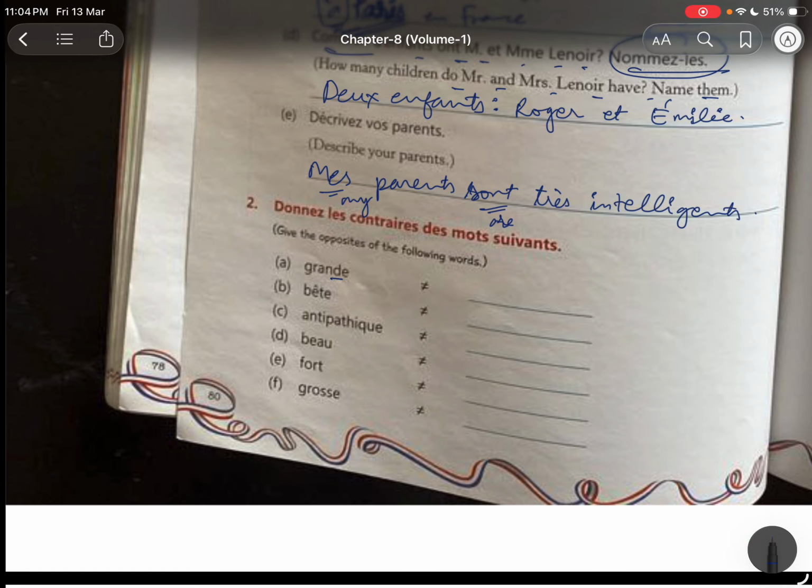Okay. Now दोने means give. दोने का मतलब होता है give. Give the contrary means opposite. Give the opposite more means words. Give the opposite words. Suyo means following. Give the opposite words for the following. Ghand. Ghand means tall. Patit small. Beth फूल. बेथ मतलब होता है फूल.